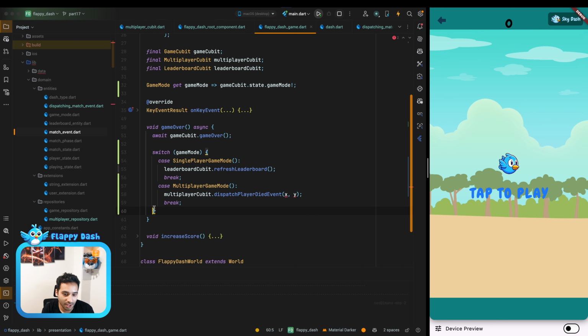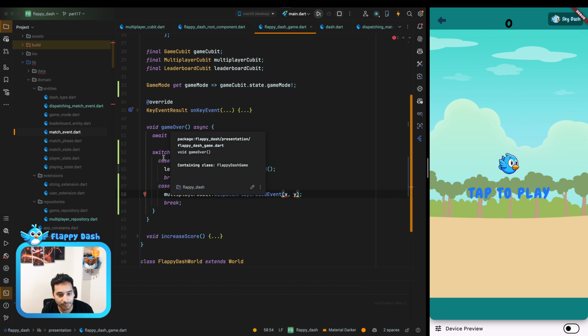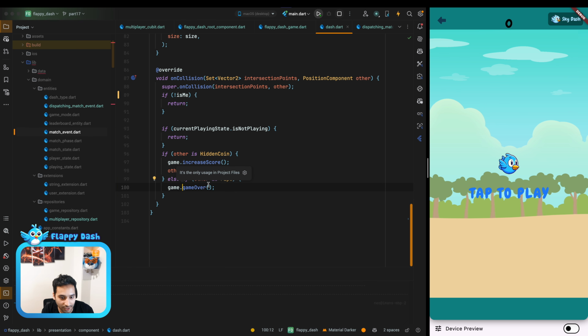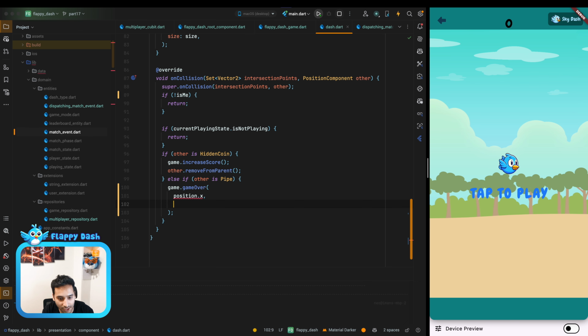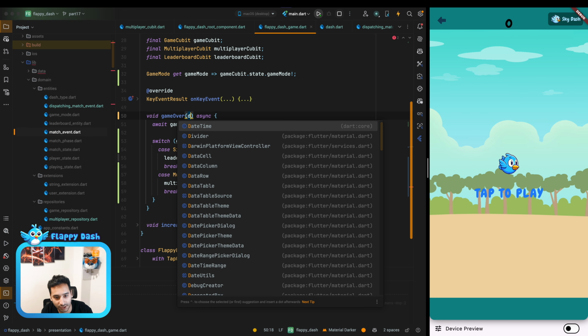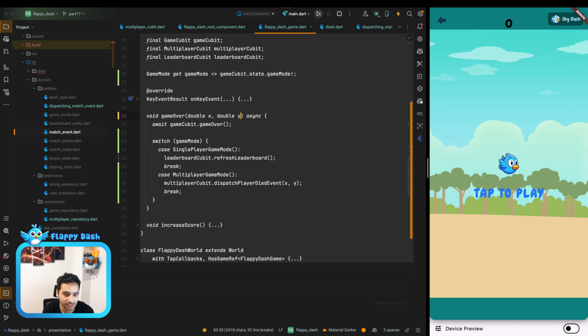And yeah, so now we need to have access to the X and Y position of the dash that the game over has happened, because we need to update the position for other players. And we can just pass the position.x and also position.y here. And we need to define the X and Y parameters here.